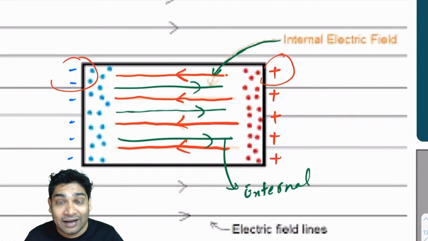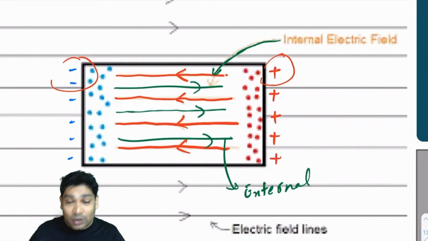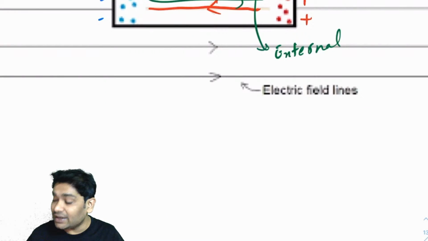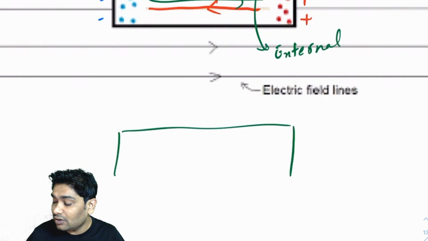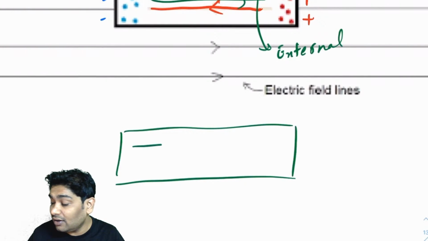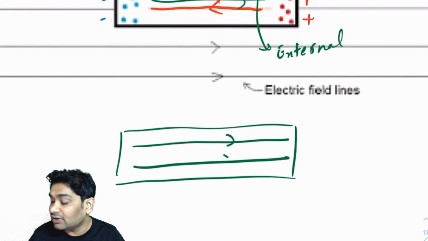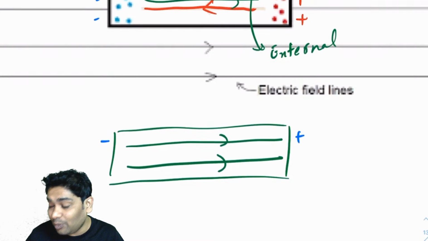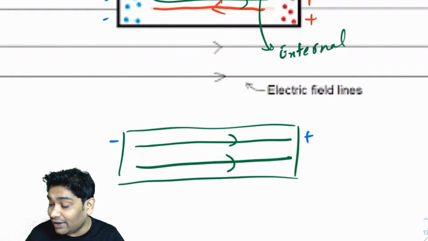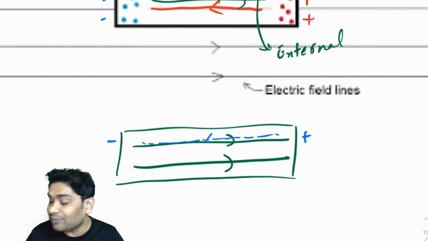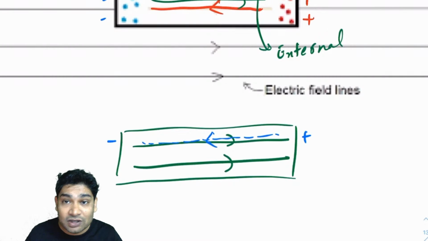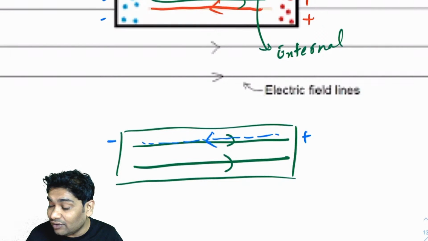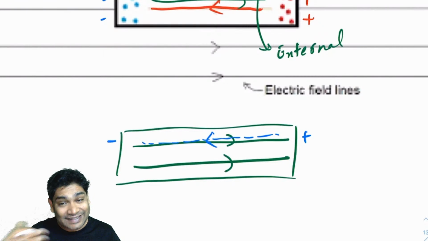The net field would be a vector sum of these. So imagine what is happening. Let's try and imagine. Okay, so there was an external field like this. Now imagine one negative charge came here. Okay, I'm only discussing when only one negative has come here and one positive has come here. So this would have created a very weak field in this direction, right, because of which the net field here would get decreased slightly.